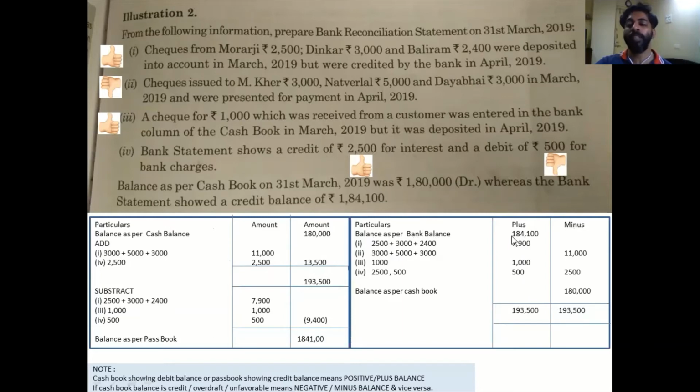That's the bank balance, 184,100. Now this is a credit balance. It means a positive balance. Okay. So that is the bank 184,100. Let's look into the first example. Check of Murari Dinkar has been deposited. Again, my hands will be the same. Cash book left hand and passbook right hand. So what has happened here is the cash book will increase.